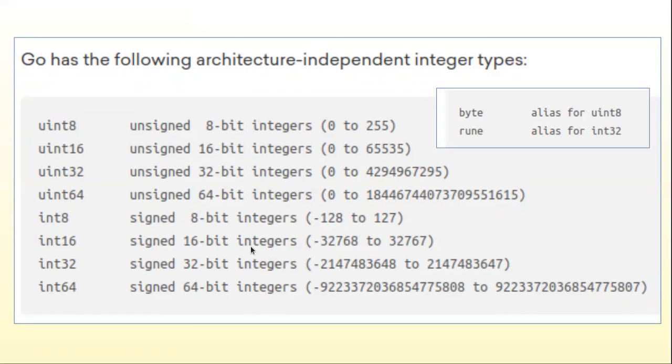Based on our requirement, we can choose any data type, but this one is architecture independent. That means whenever you choose this one, you need to mention that 32-bit means it will run only on 32 bits. If it is 64, it will run only on 64-bit.